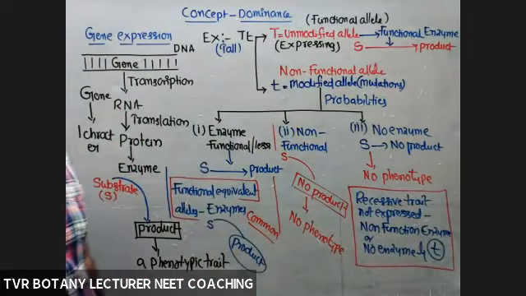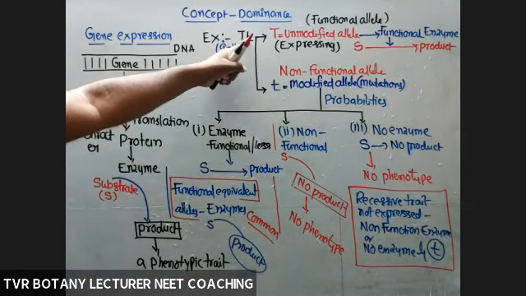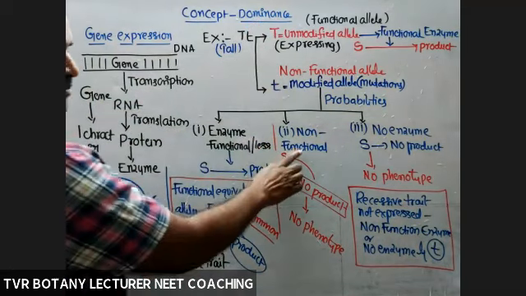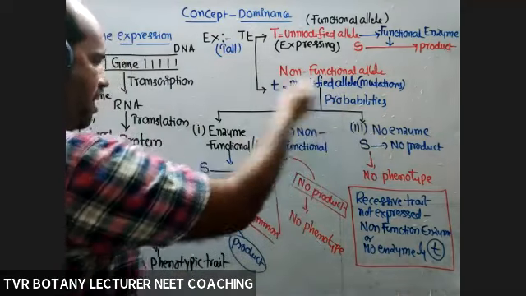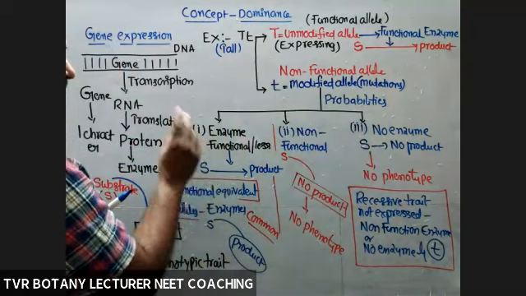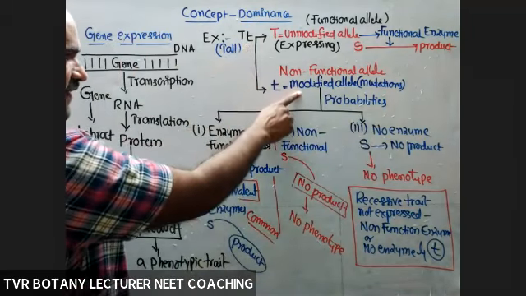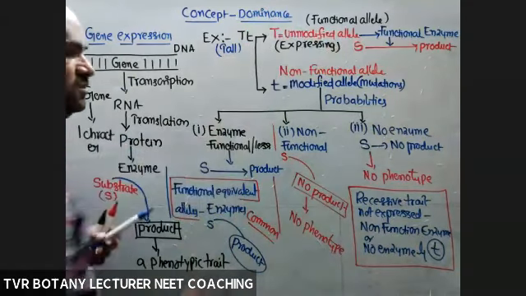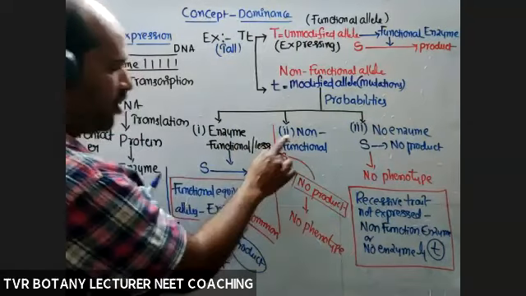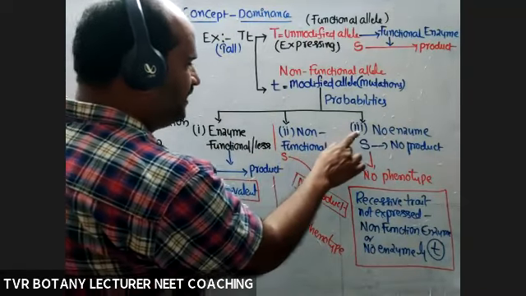Okay, so now phenotype depends on the unmodified allele, not the modified allele. The reason is that its probabilities are 2 and 3. But overall, how many probabilities are there for this one? 1, 2, 3. If it is the first probability, definitely small t, that is a modified allele, non-functional, will become functional, equal to the unmodified capital T, and able to be involved in the determination of the phenotypic character. But such a thing did not happen according to Mendel. The reason is that the probability of that one is the second and third.